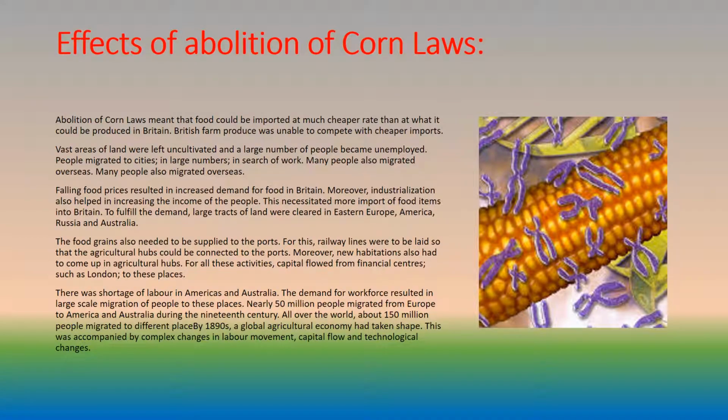Effects of abolition of corn laws. Abolition of corn laws meant that food could be imported at a much cheaper rate than at what it could be produced in Britain. British farm produce was unable to compete with cheaper imports. Vast areas of land were left uncultivated and a large number of people became unemployed. People migrated to cities, in large numbers, in search of work. Many people also migrated overseas.